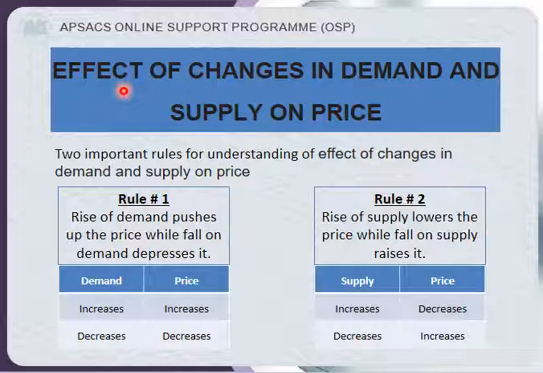And the second rule you can understand very easily, the opposite of this. Rise of supply lowers the price, while fall of supply raises it. Look at this table. When supply increases, price decreases. You can see, class, when the product is available in the market in bulk quantity, then the price of that product will decrease, and when the supply of the product is decreasing in the market, then the price will increase. I hope you have understood.